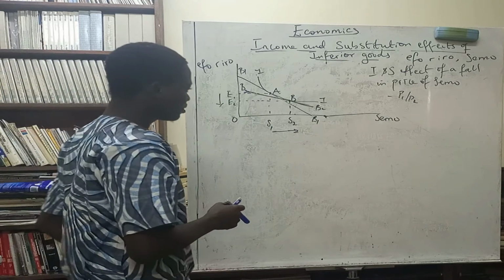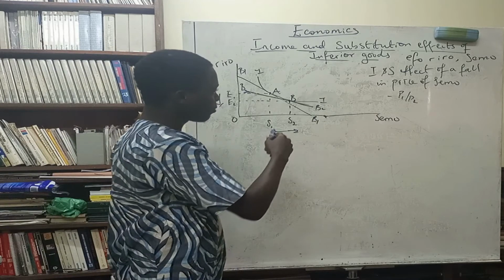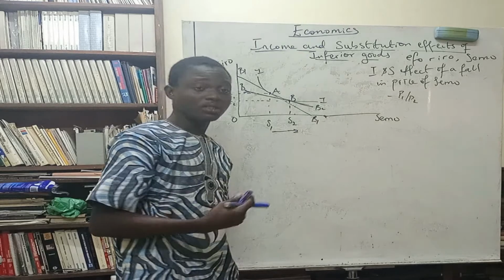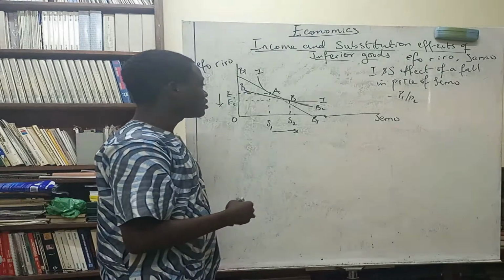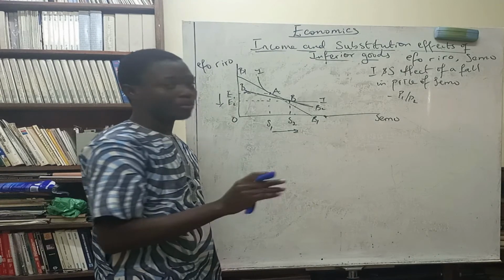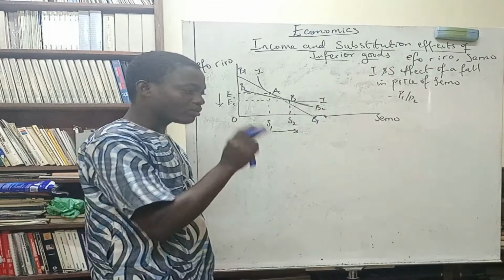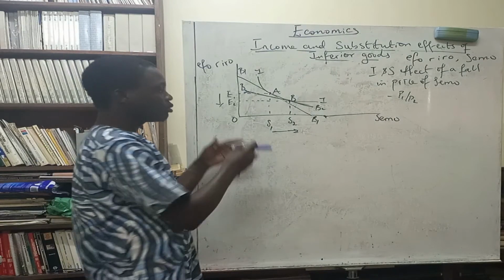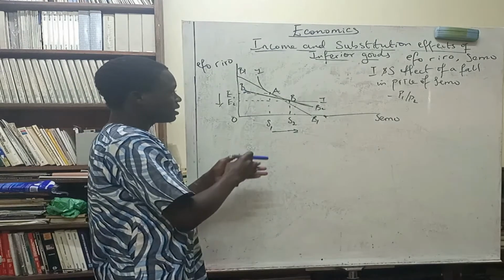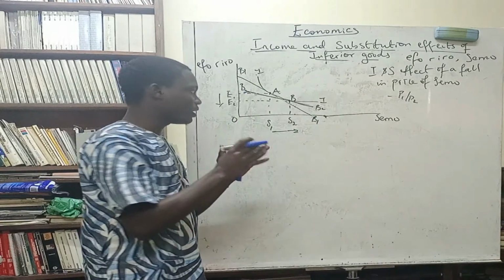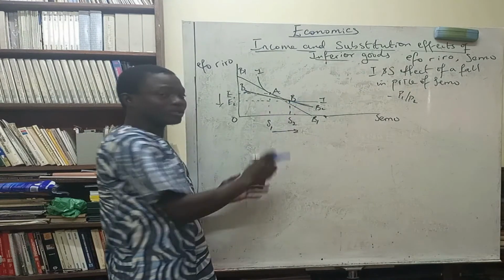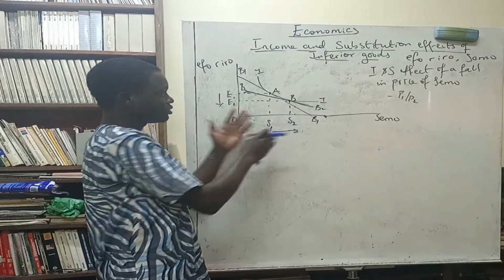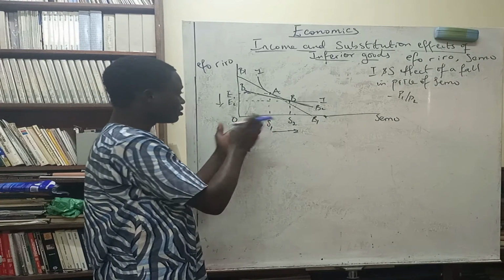The income effect is saying that a fall in the price of semo simply means that the purchasing power of this consumer has increased, and because of that, the consumer will be able to buy more of the two goods. Now the error that was made in the previous video was to have compared the new equilibrium to point A. The consumer has actually left point A. So right now the consumer is on point B. Alright, so we are going to stop our analysis of all the other changes here.